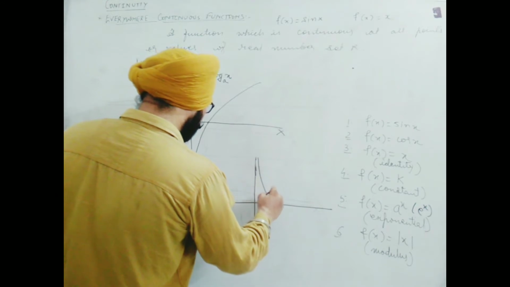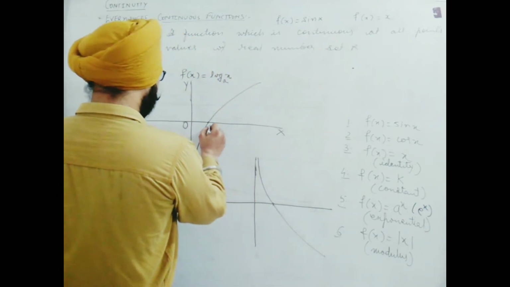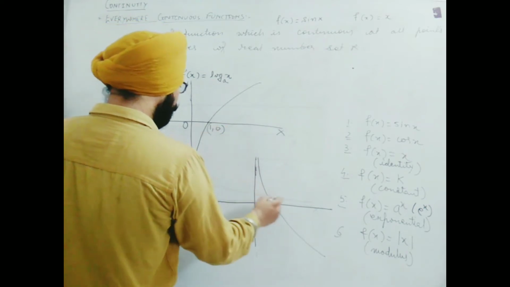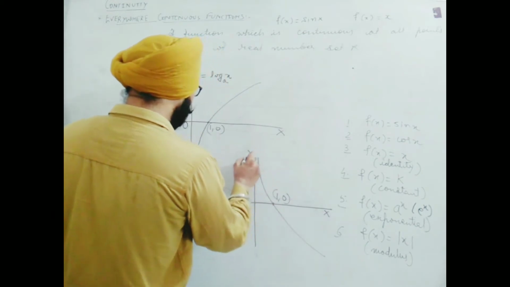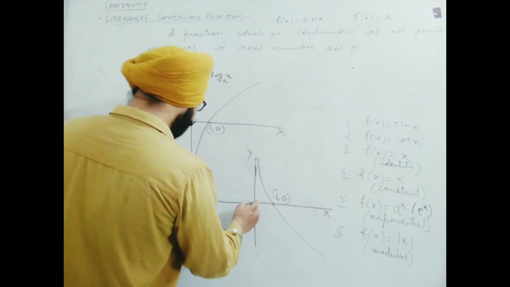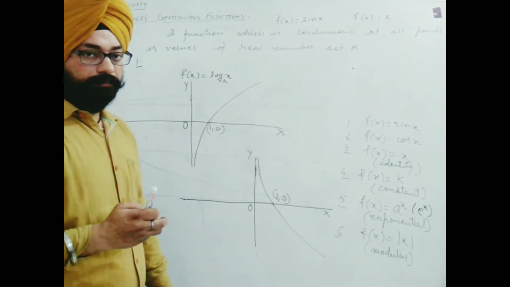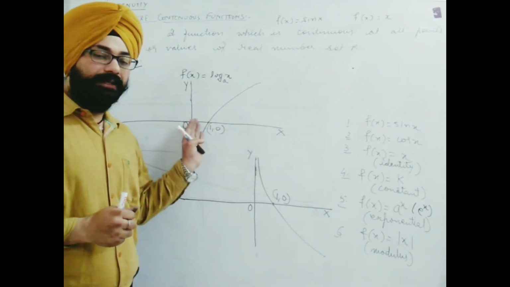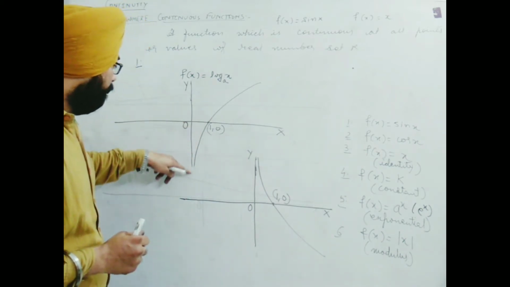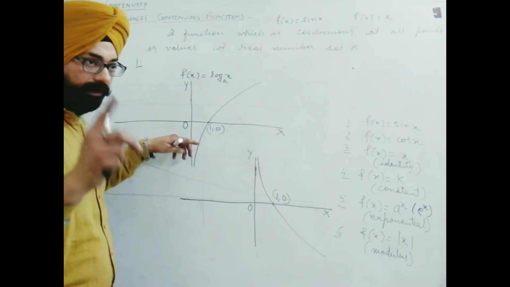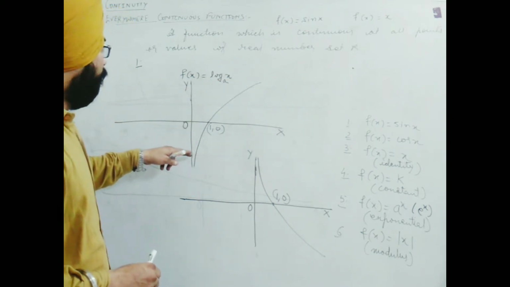This is the other one. One is this, 1 comma 0. Here also it is 1 comma 0. This is the x-axis, this one is the y-axis. Here it is 0. Now, if you compare, this is just like the exponential function. In the exponential function the graph goes along the x-axis. Here the graph will go along the y-axis.